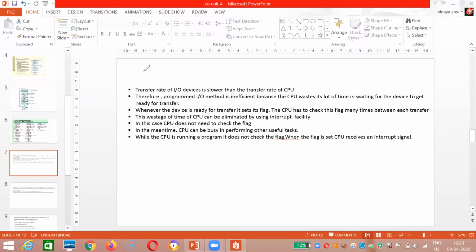Whenever a device is ready for transfer, it sets its flag. If that flag is set, the processor will take the data from the interface and place it inside a memory.